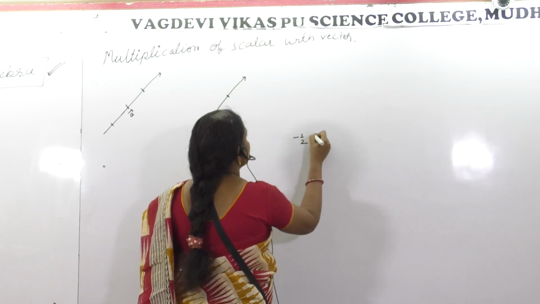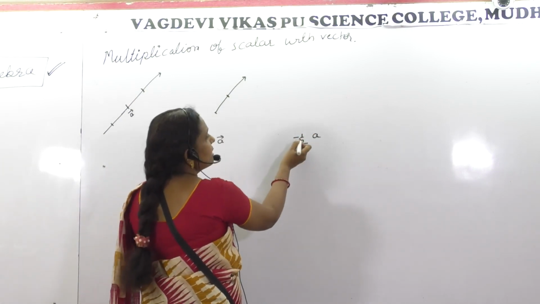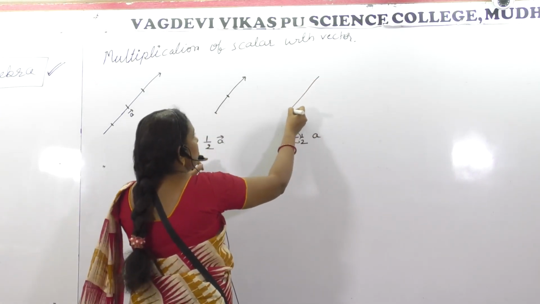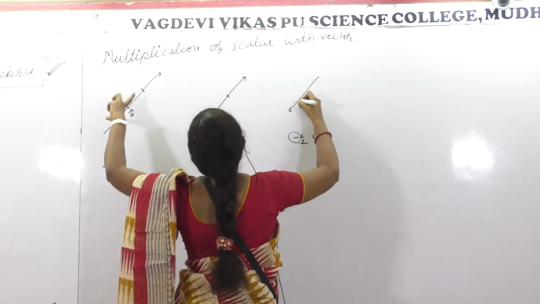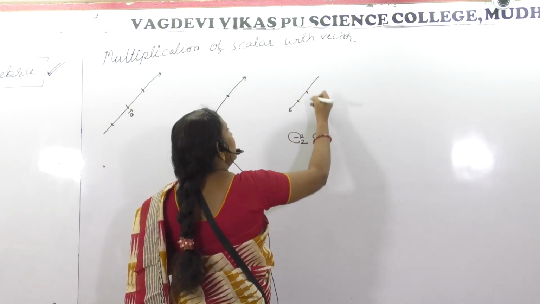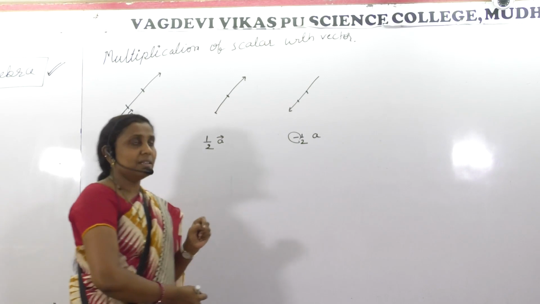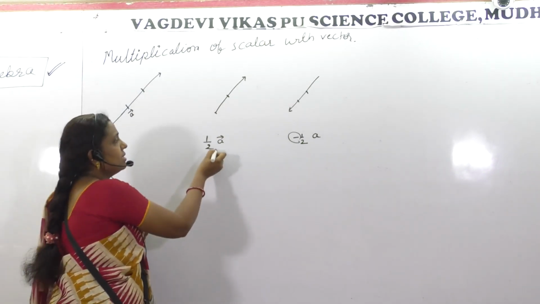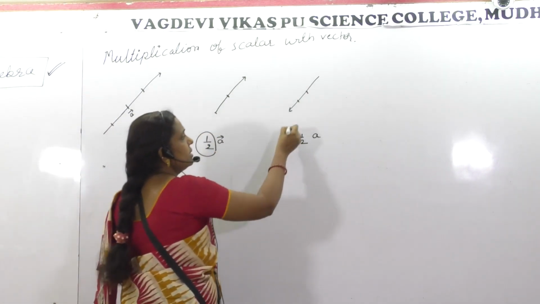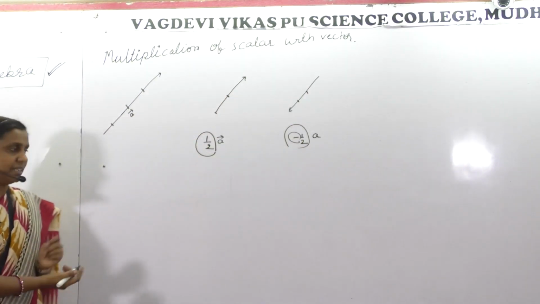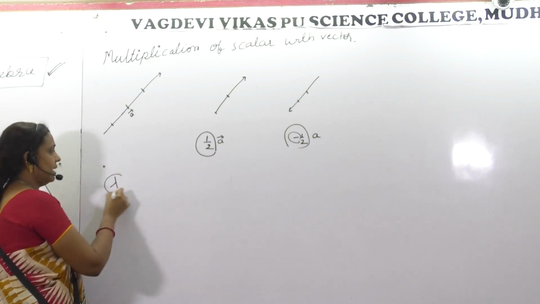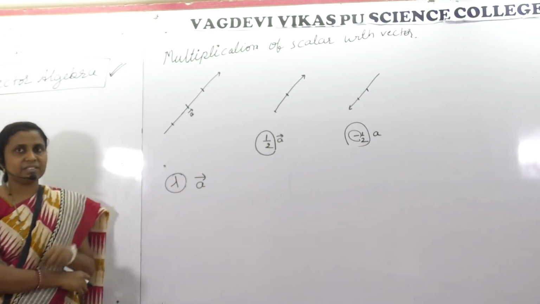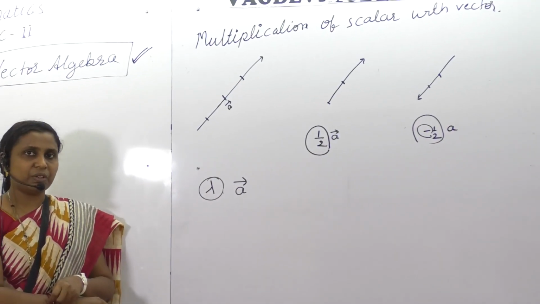Minus half. Minus half means minus is the negative direction, so it will be exactly opposite to this, and if you check the distance, it's exactly half of that. This will happen to the vector when any scalar quantity is multiplied. In general, lambda is a scalar quantity and this is a vector. This is how it varies. Are you getting my point?